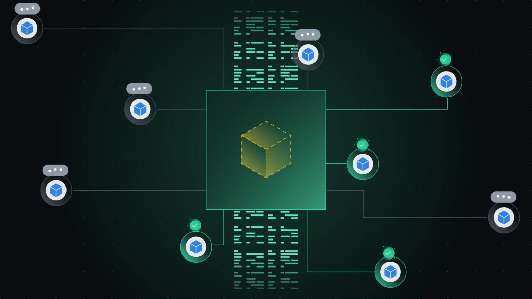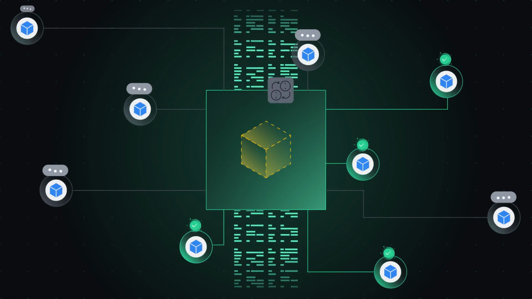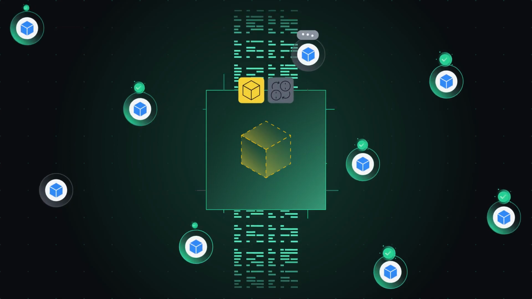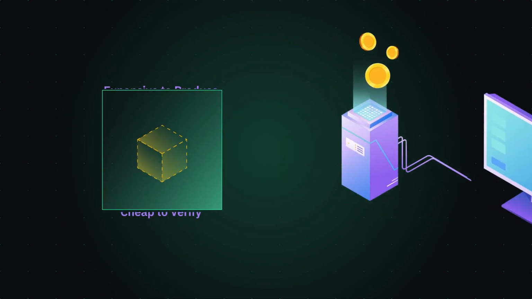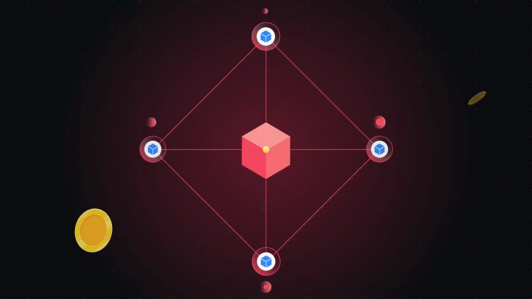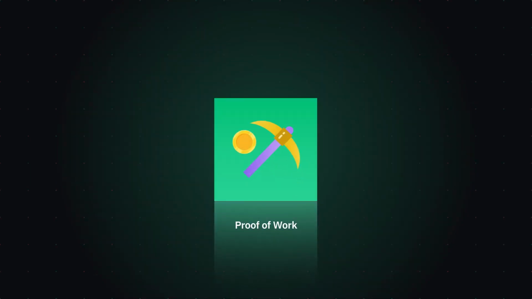They'll check all of the information inside the block too, whether it was built on a previous block and whether the transactions are authentic. This dynamic, expensive to produce, cheap to verify, is some of the game theory that makes blockchain systems viable. You'll be out of pocket if you produce an invalid block, as the other nodes will immediately reject it. Proof of work was the first consensus mechanism to surface and remains important.